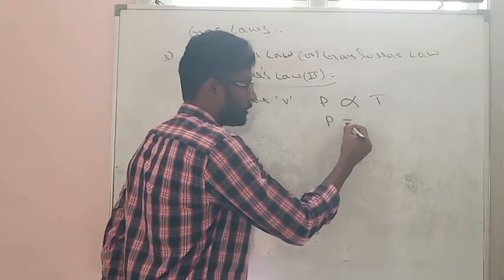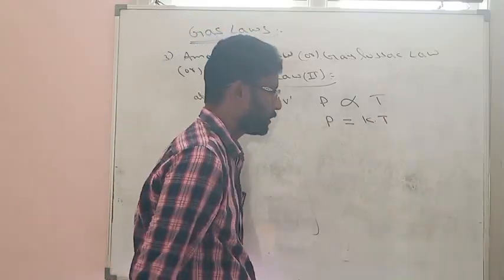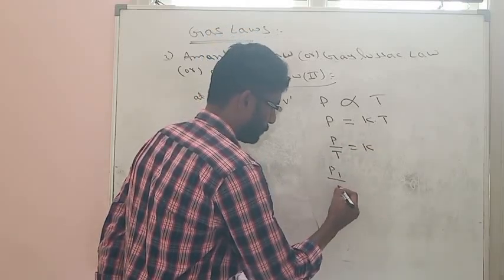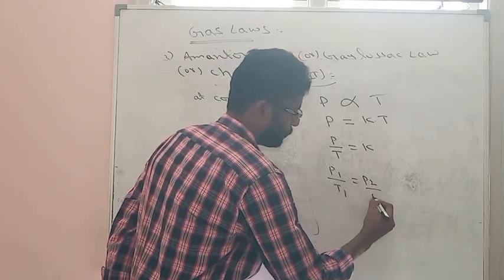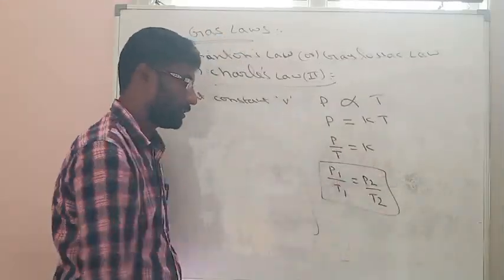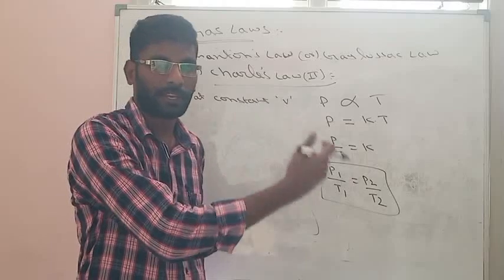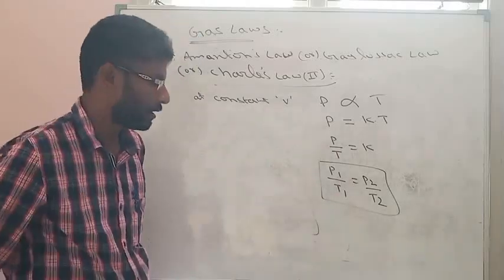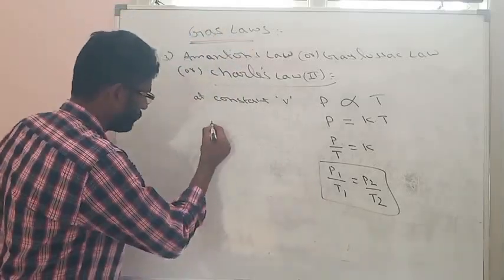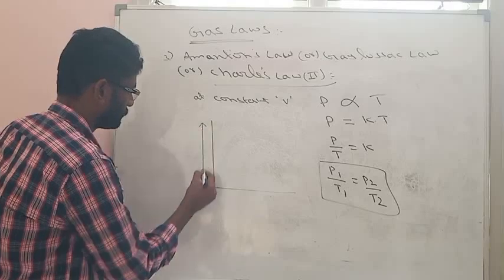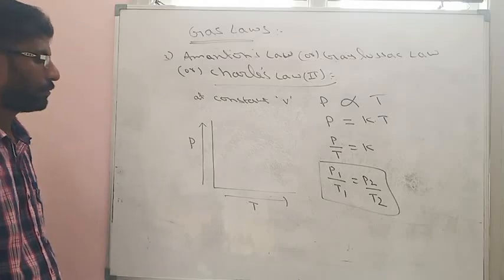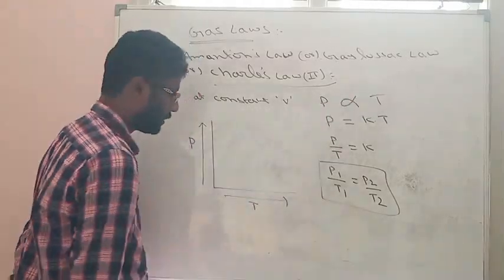From this, P is equal to K into T. From this, P by T is equal to K. That means P1 by T1 is equal to P2 by T2. By using this formula, we can find the second pressure or second temperature when the remaining are given. So this is Hamilton's law or Gay-Lussac law. Now when you are writing the graph, same like Charles law, it is the relation between pressure and temperature at constant volume. Both are directly proportional.